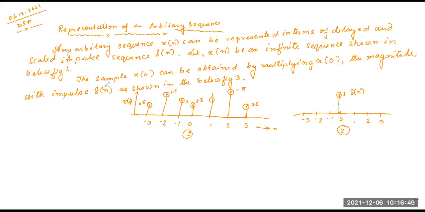Now, how can we represent x of 0? Can anybody tell me? We can represent x of 0 by this formula: x of 0 into delta n equals x of 0 when n equals 0, and equals 0 for n not equal to 0.